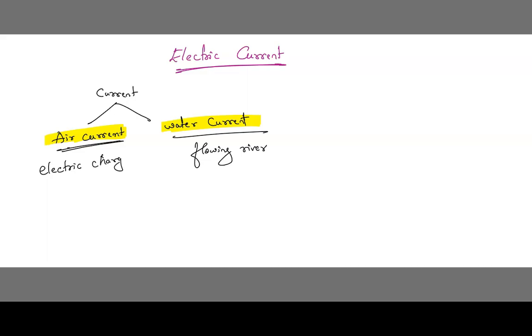If electric charge flows through a conductor, then we get electric current. So let me say we have one more type of current, that is electric current.